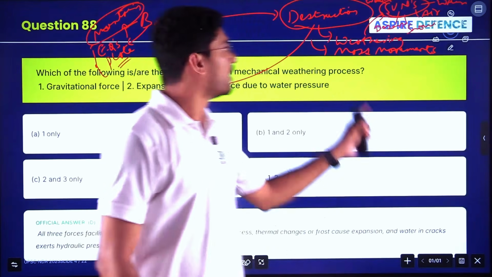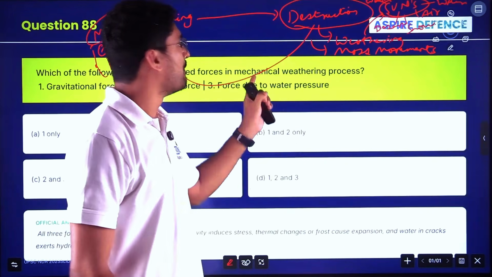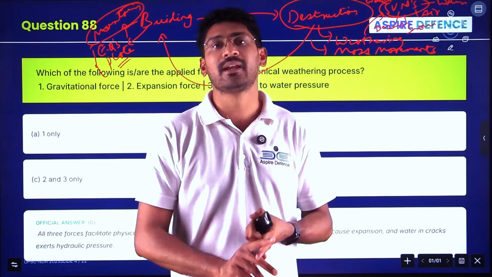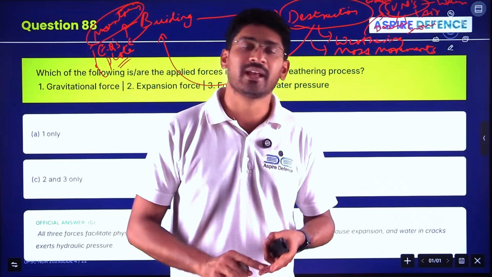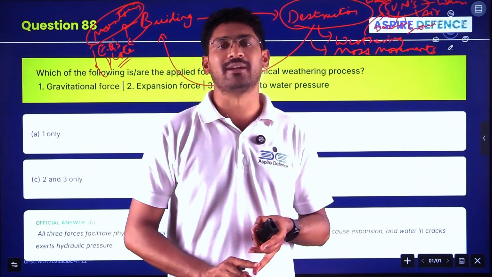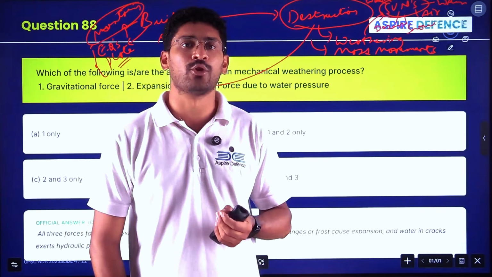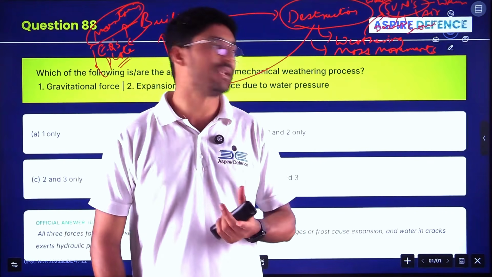All this leads to weathering. Here he is asking about mechanical weathering. Weathering can be mechanical weathering, chemical weathering, or weathering happening due to biological activities, right? Biology means animals and plants: if they burrow in the stones, it can weather that stone also.